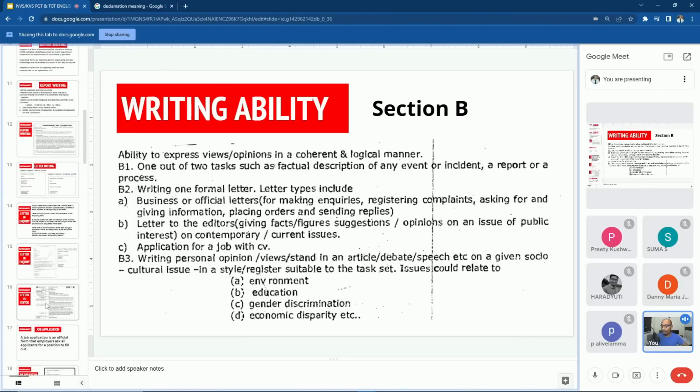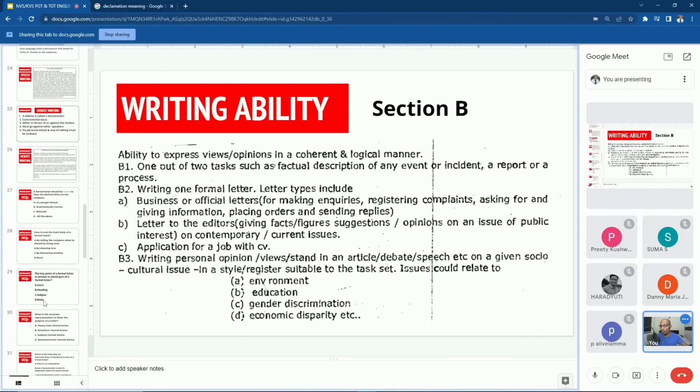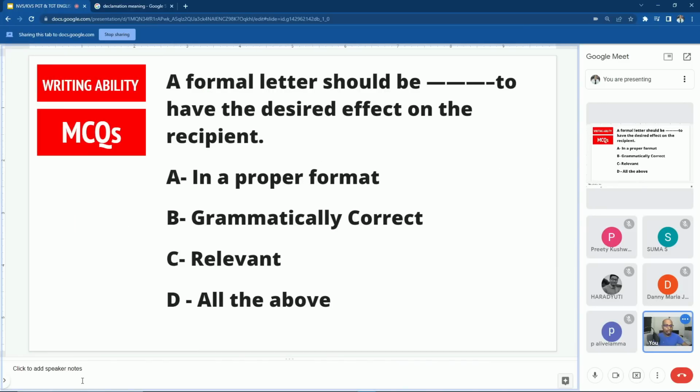Now the most important thing is that theory is not important, because you are not going to write these; you are going to answer the MCQ questions. So whoever is here, we will go through these questions and analyze the answers also: why this answer is right, why this answer is wrong. Likewise we have to go on.